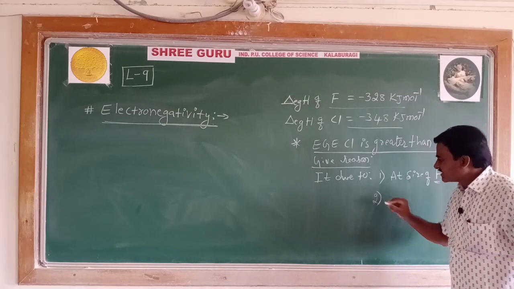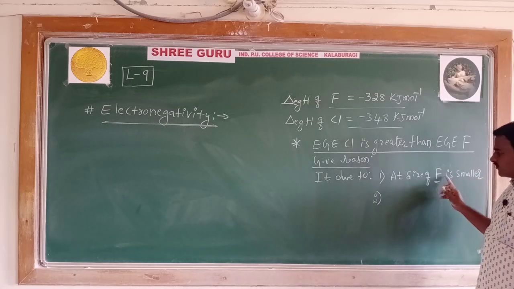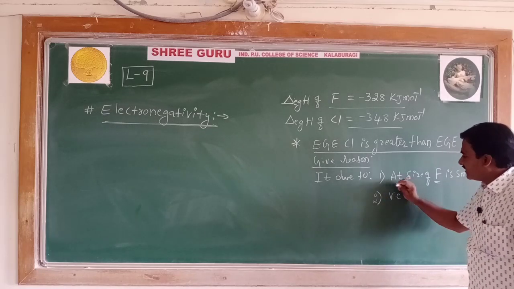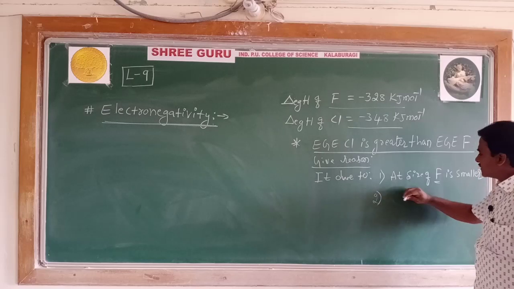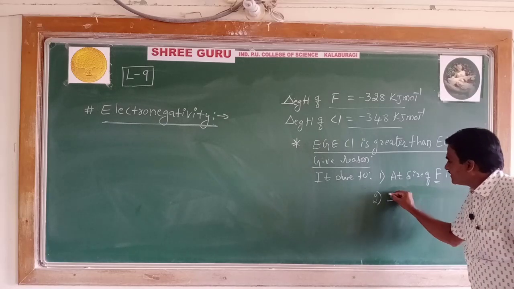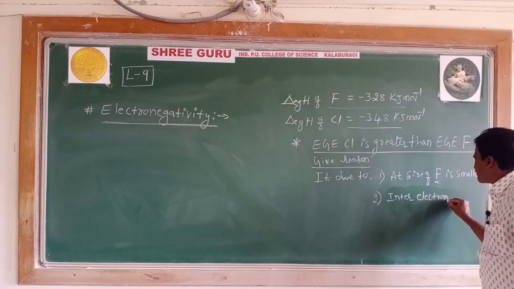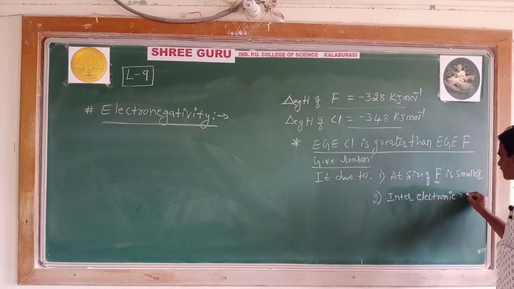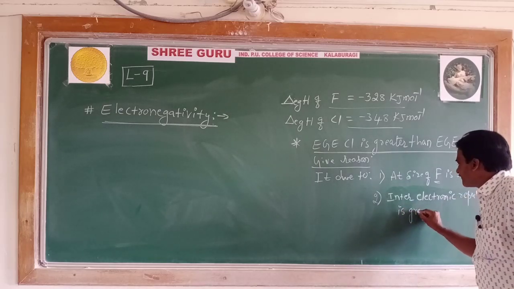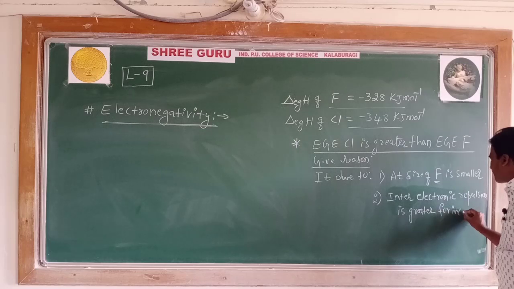And the second point of reason is the electron in the second orbital, the valence electron in the fluorine atom: the inter-electronic repulsion is more because of the smaller atomic size. Inter-electronic repulsion is greater for the incoming electron.